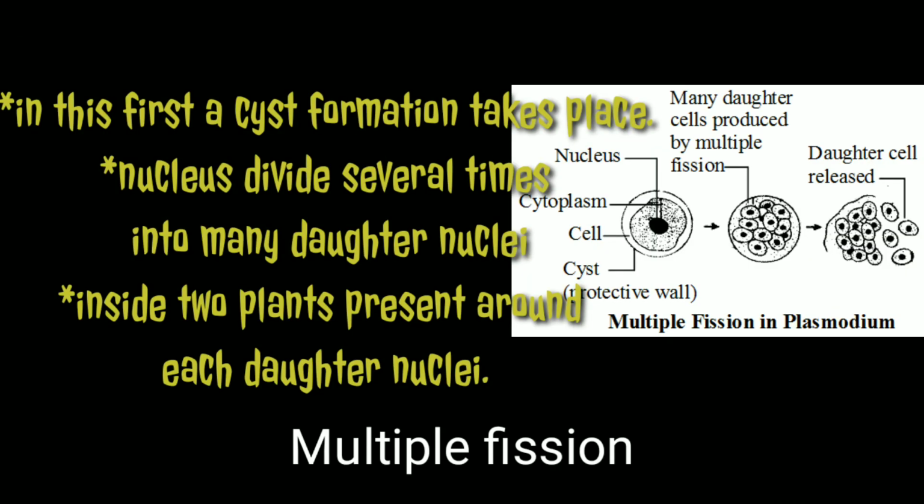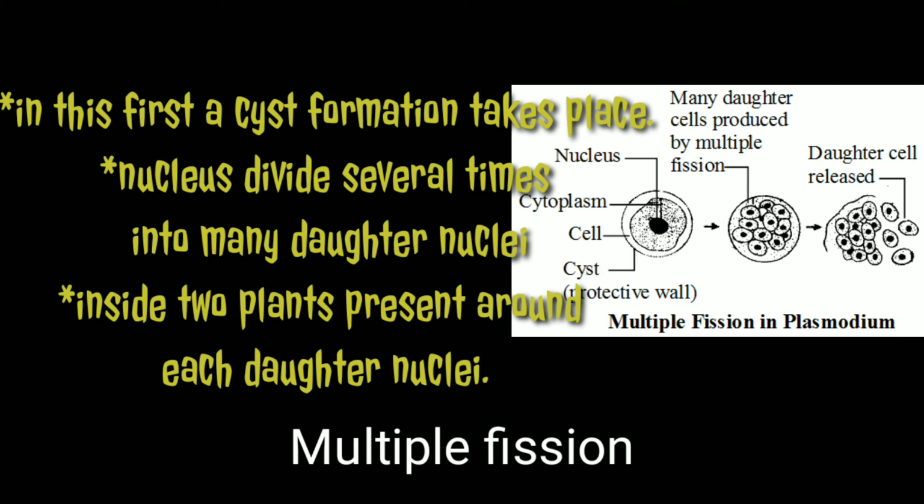The next is multiple fission. As you can see in the diagram, generally it takes place like in plasmodium. Okay, what happened in this? First, an extra cell wall is formed, that is called cyst, outside the cytoplasm, right, which does not occur in binary fission. After that nucleus starts dividing, right, and this nucleus divides into several nuclei, and each nucleus is surrounded with a little bit of cytoplasm, right.